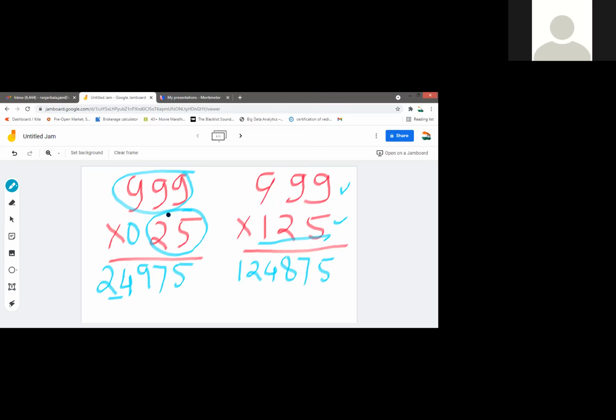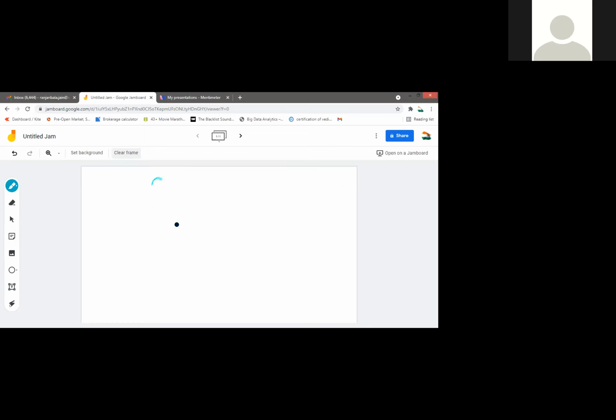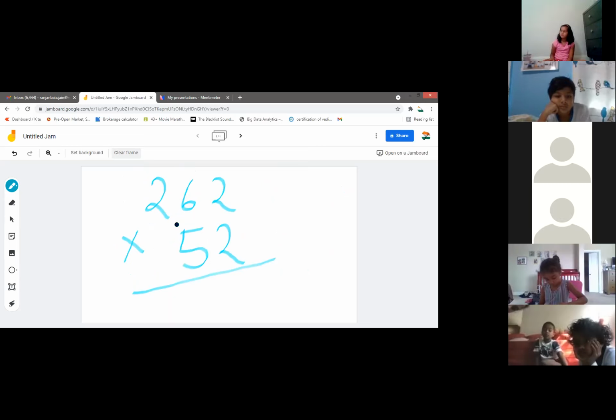See, understand, whenever any number is multiplied by 99, 999, this type of multiplication is used. In other cases, for example, if you have a problem like 26262 multiplied by 52, can I apply Nikhilam Sutra here? No, you cannot apply Nikhilam Sutra here.